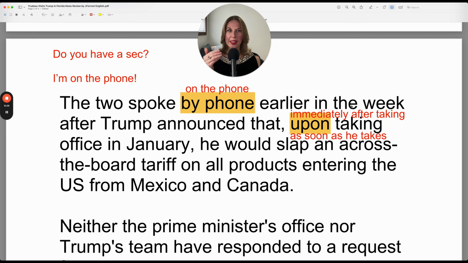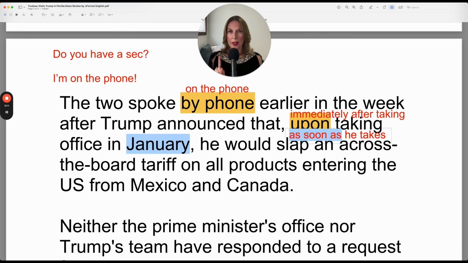Now let's look at "upon taking office in January." Upon means immediately after. So he took office or he will take office in January. This hasn't happened yet. And then immediately after, this tariff is going to start. He's going to impose the tariff. That's the verb that you can use in a more formal way, to impose a tariff. That's when the tariff officially starts or is in effect. So you can say immediately after, and then you can continue on with your gerund because after is a preposition, upon is a preposition. Now, this also means as soon as. So upon, immediately after, as soon as, they're synonyms.